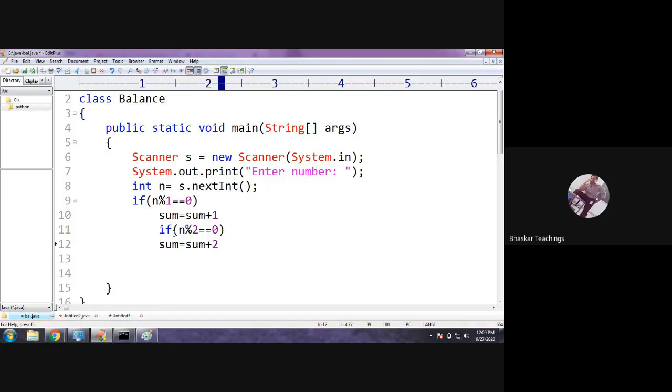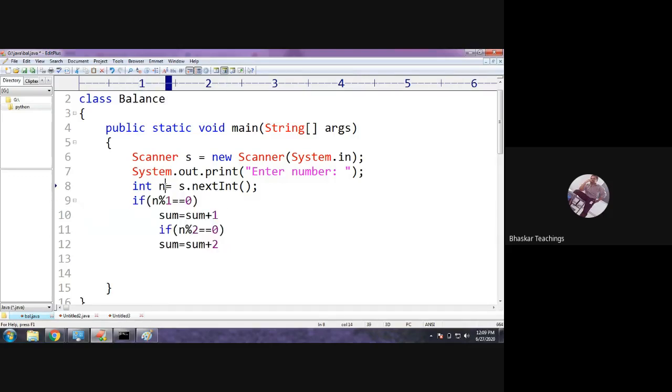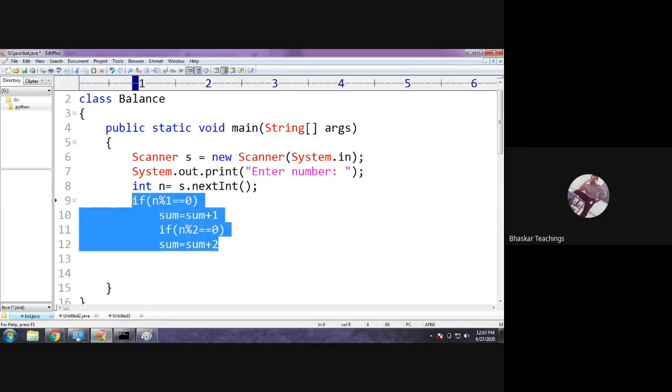But it's a long process. If the number is 100 or 1000, you cannot write this for every number. First of all, you cannot guess what the value of n is going to be. That is why we need to take a loop.